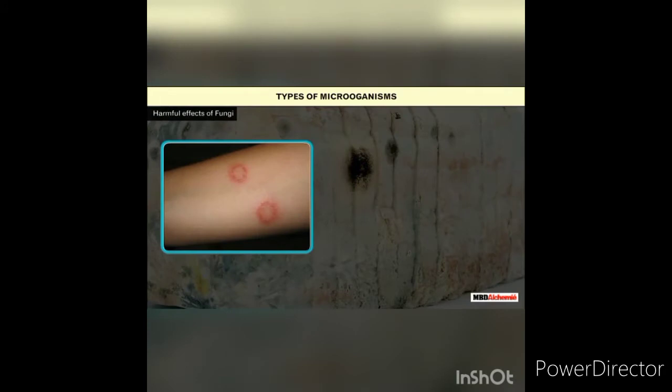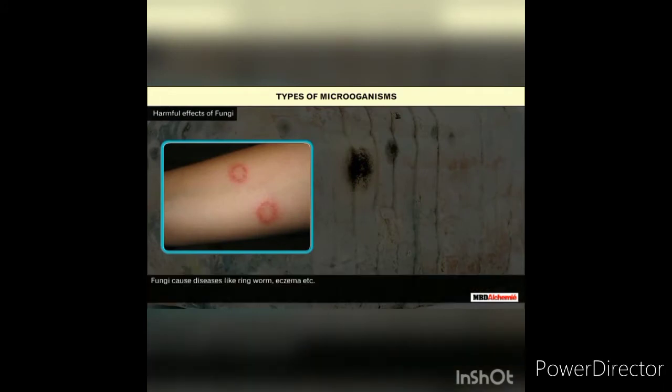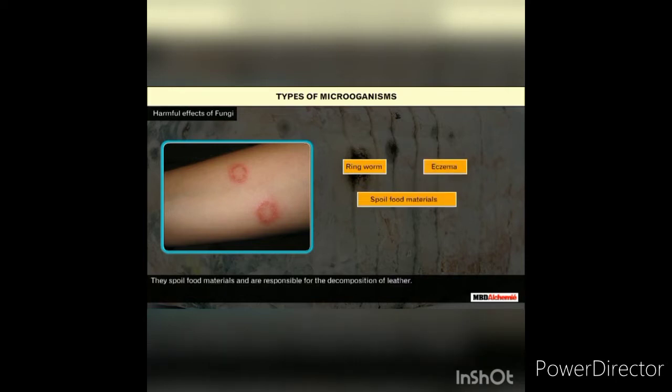Harmful effects of fungi. Fungi cause diseases like ringworm, eczema, etc. They spoil food materials and are responsible for the decomposition of leather.